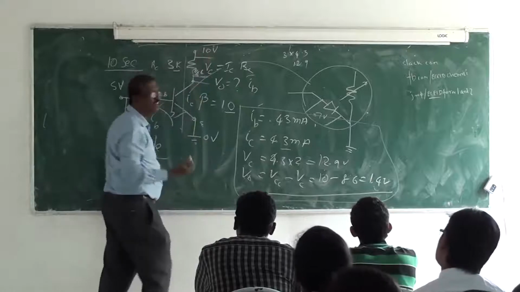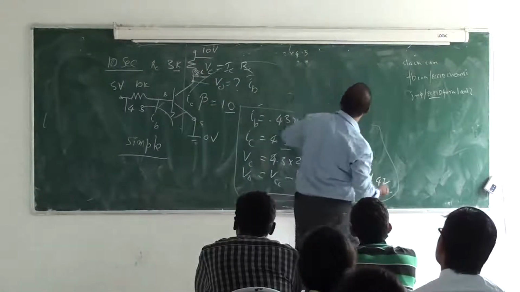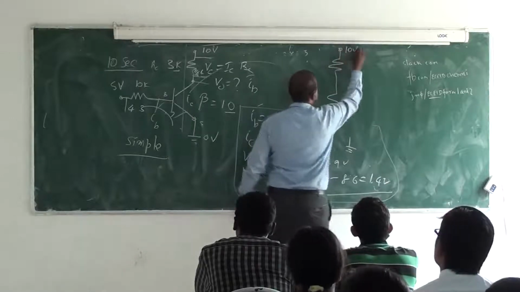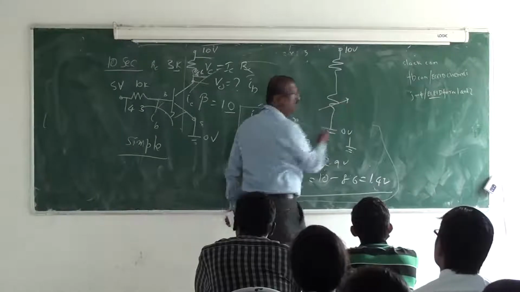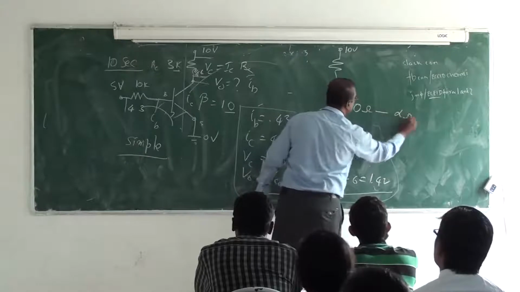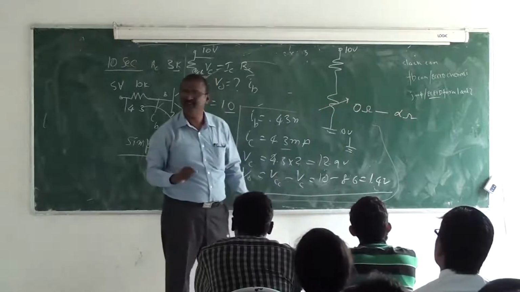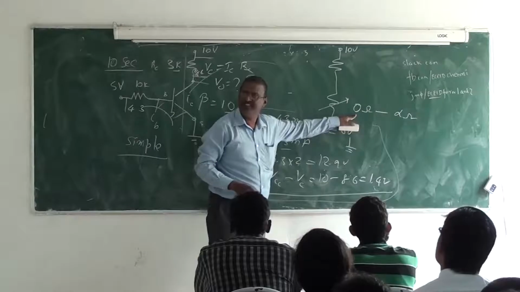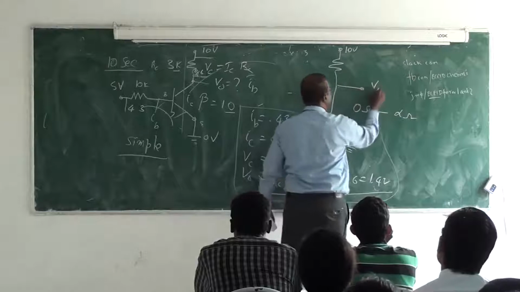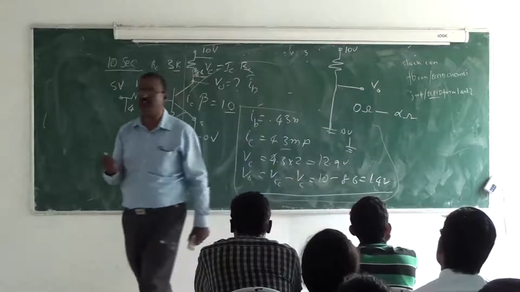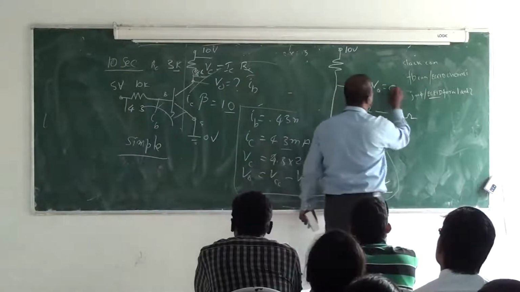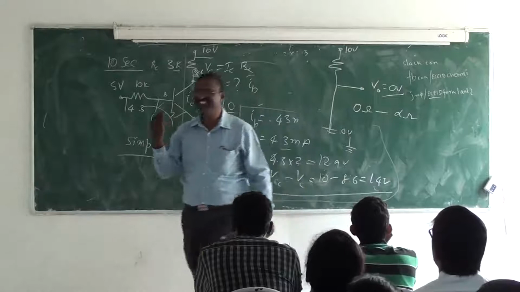See, this is 0 volt and this is 10 volt. So I told you this is a voltage regulator. This is a variable resistor. The resistor can vary from 0 ohm to infinity ohm. In that case, the worst case can go down to 0 ohm. When it goes to 0 ohm, it means it is short. When it is short, what is the voltage there? 0 volt. That's all. It cannot go below 0 volt.